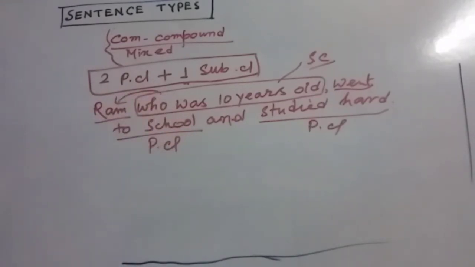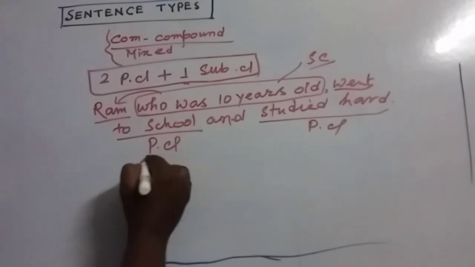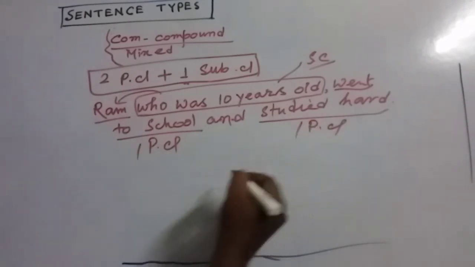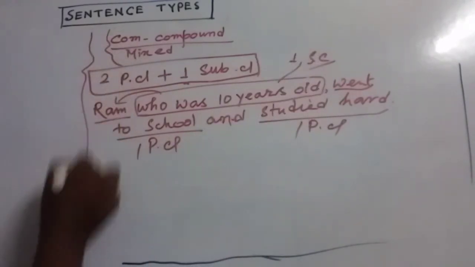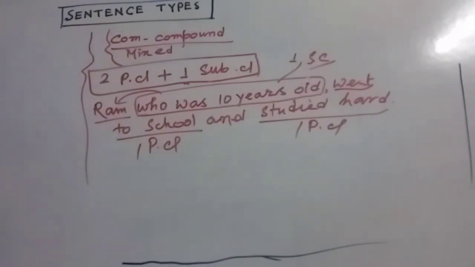So here you can see two principal clauses and one subordinate clause. These types of sentences are called complex-compound or compound-complex, or you can say mixed sentences. My dear friends, these parts are very important for English learners. I think you can understand the difference between different types of sentences, and you can apply these in your regular conversation, regular writing, and everywhere.